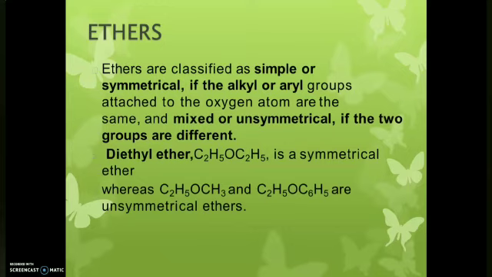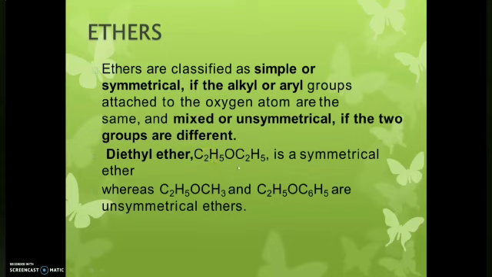Ethers can be classified into two types: symmetrical and unsymmetrical. Symmetrical is also known as simple, and unsymmetrical is also known as mixed. Here the two R groups are attached to the oxygen. If the R groups are the same, we call it symmetrical.